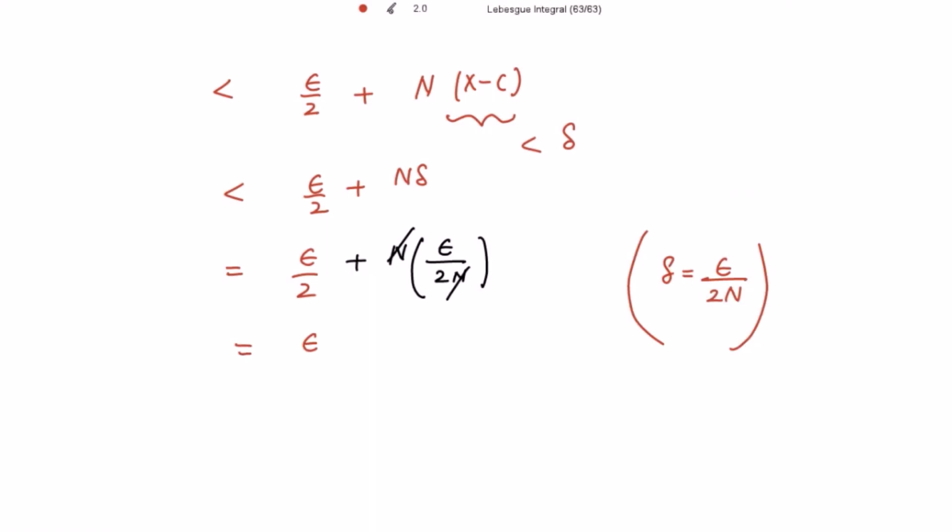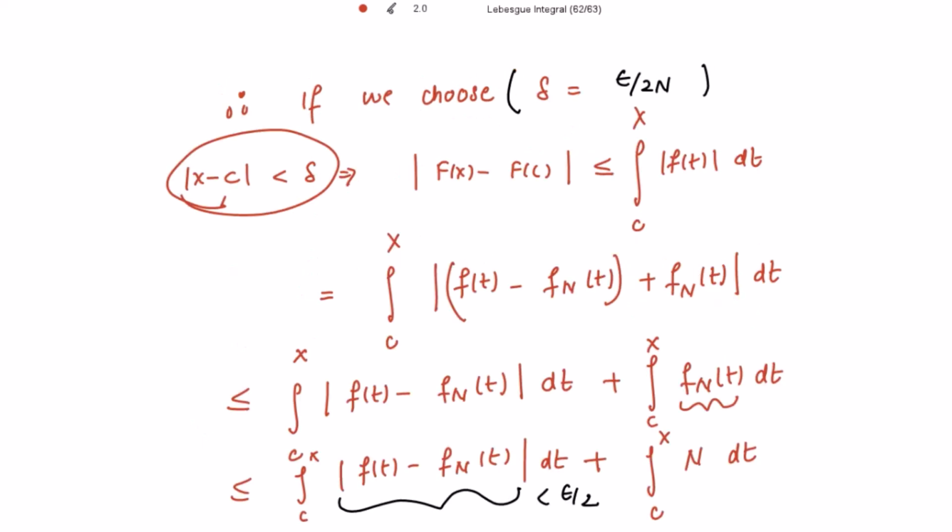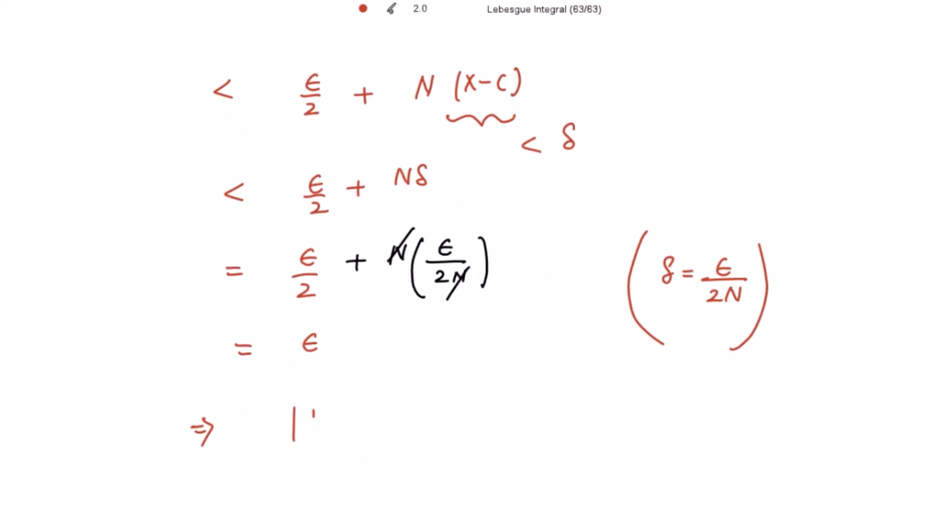So what we have got, starting from here, is that the mod of F(x) minus F(c) is strictly less than epsilon. And because epsilon was arbitrary, therefore capital F is continuous at c.